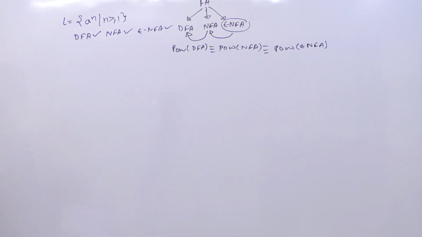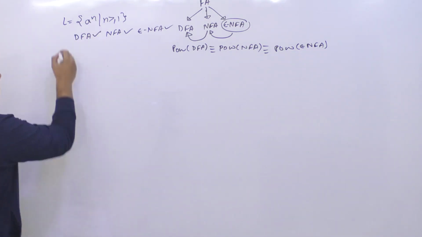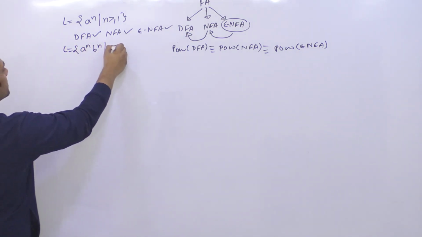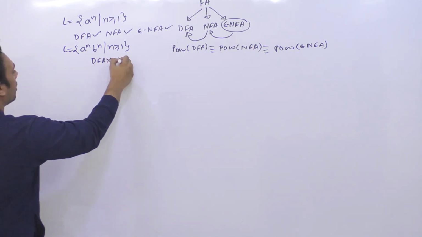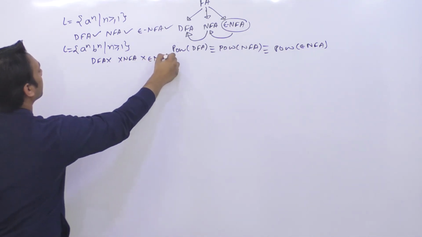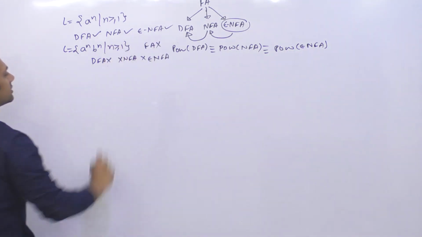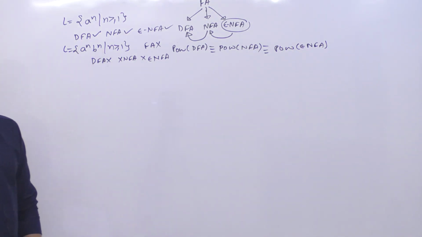All these three exist. But for the language a raised to power n, b raised to power n such that n is greater than or equal to 1, you cannot create a DFA, an NFA, or an epsilon NFA. So basically the finite automata does not exist for this language. इस language के लिए आप finite automata नहीं बना सकते.